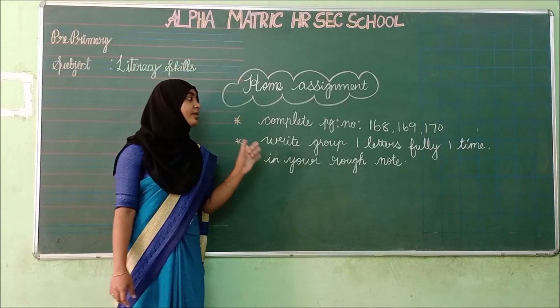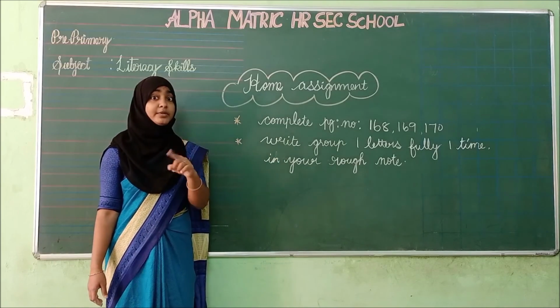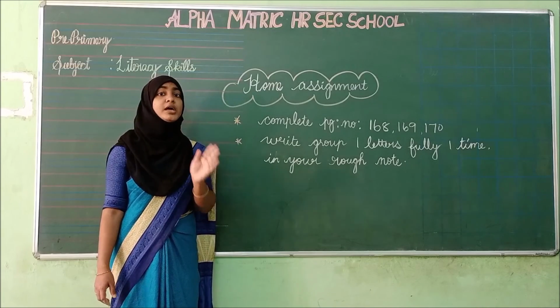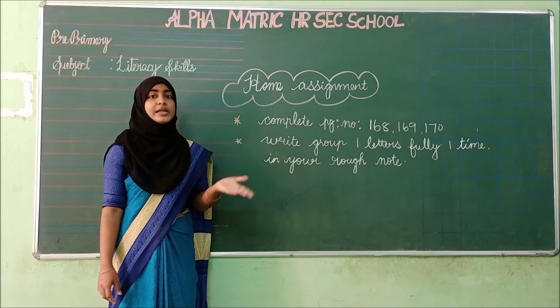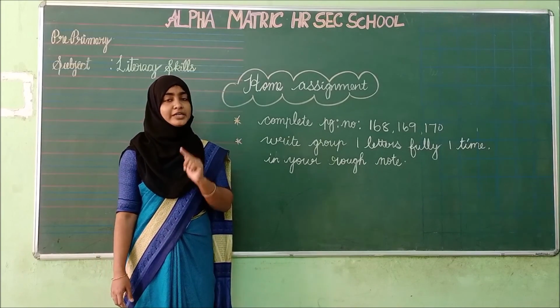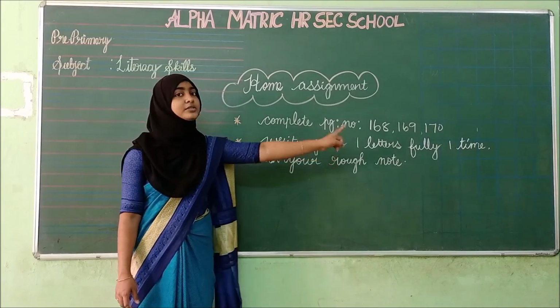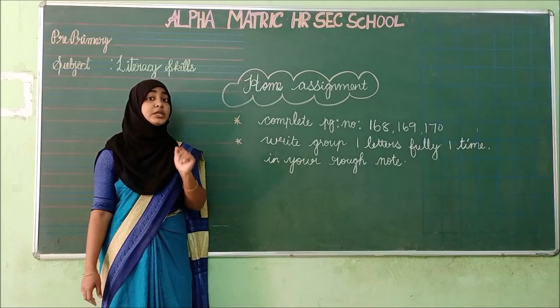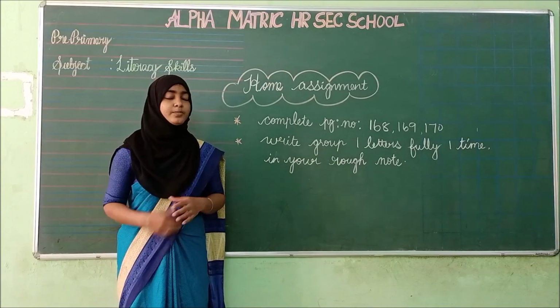And after that, practice the group 1 letters fully and write one time in your rough note, not in your English note. Keep this in your mind very clearly. Okay? While coming to the school for correction, you have to bring that rough note for correction. Okay, children? Once again, I am telling, write the group 1 letters fully one time in your rough note. Take a picture and send it in the WhatsApp group. Okay, children?